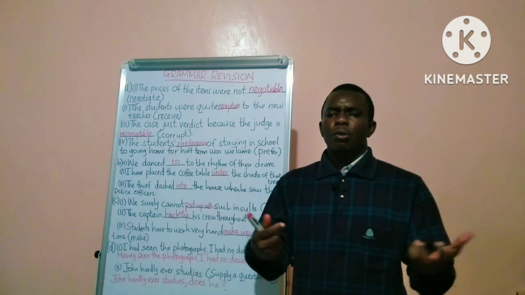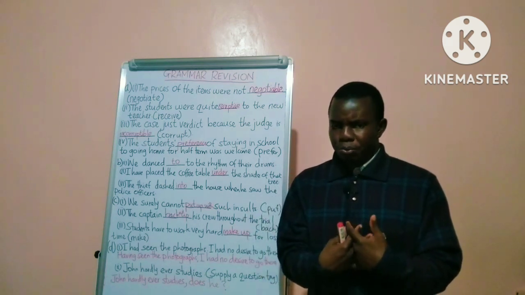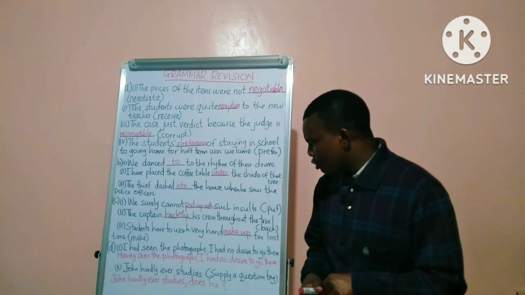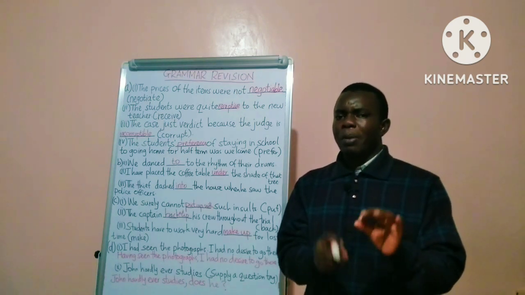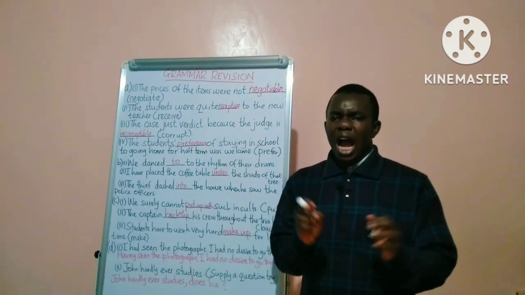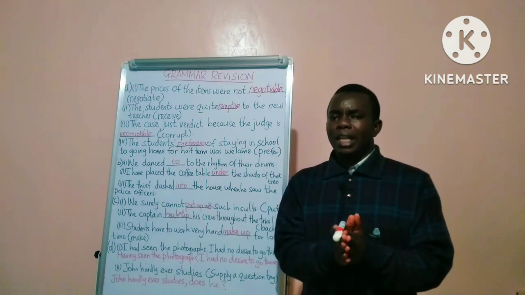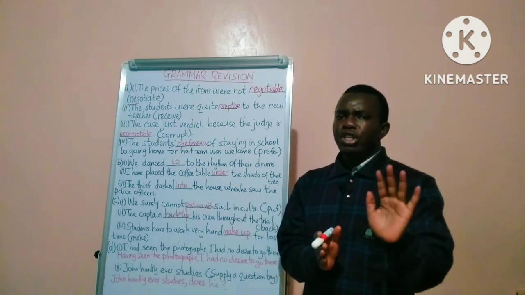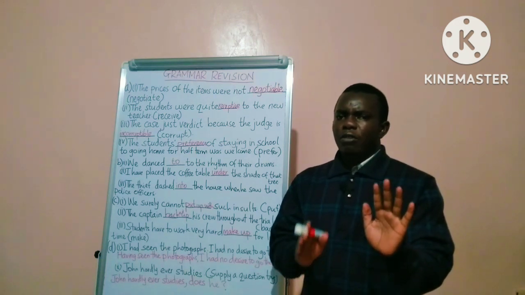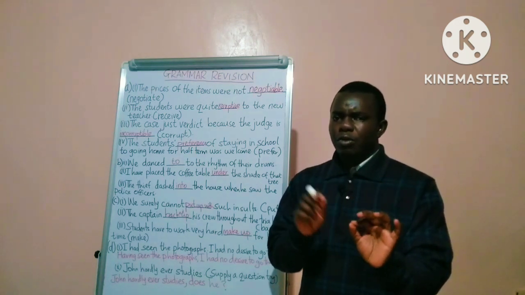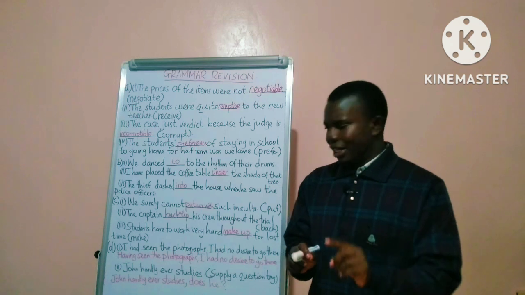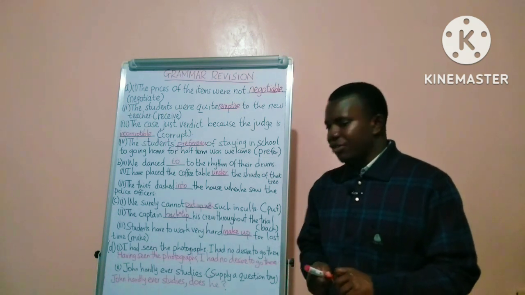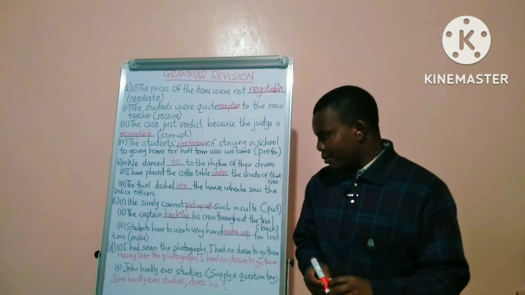Combining the sentences using a participial phrase, we would have: having seen the photographs, comma, because the participial phrase normally acts as a subordinate clause. Between the participial phrase, which is a subordinate clause, and the main clause, there is a comma. So: having seen the photographs, I had no desire to go there.